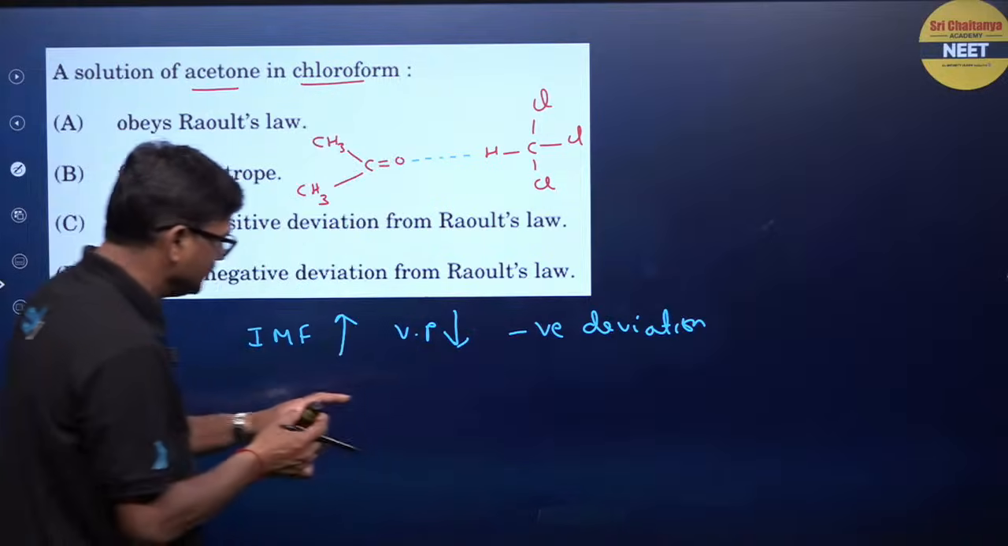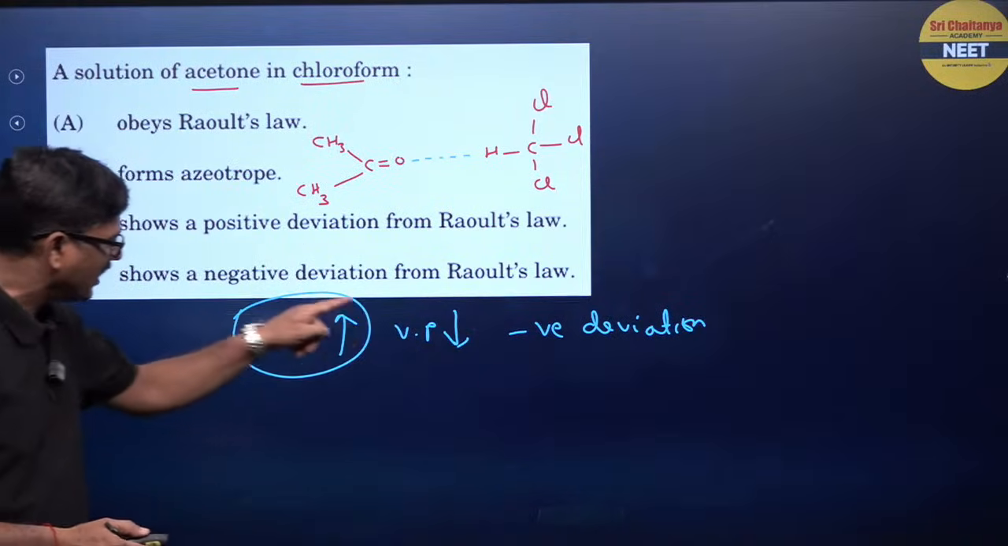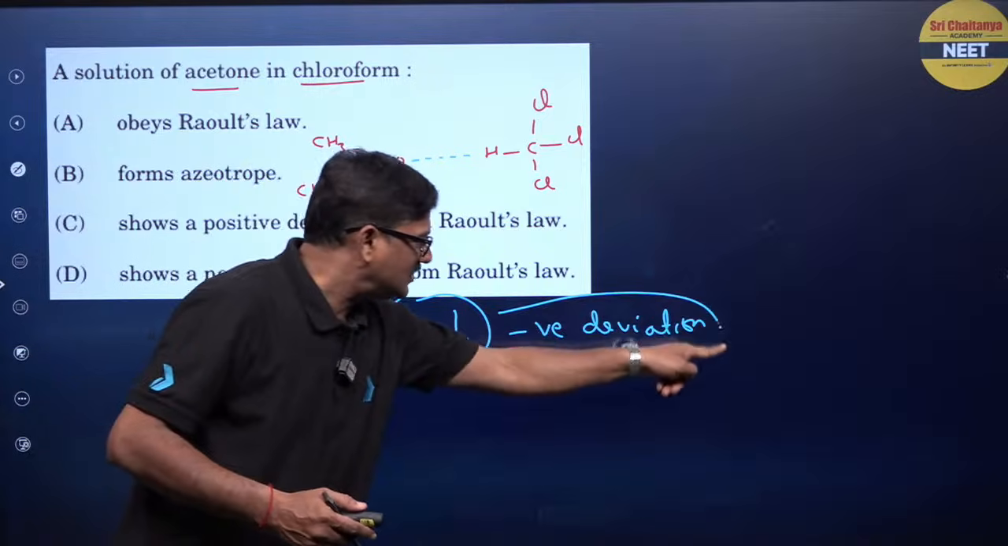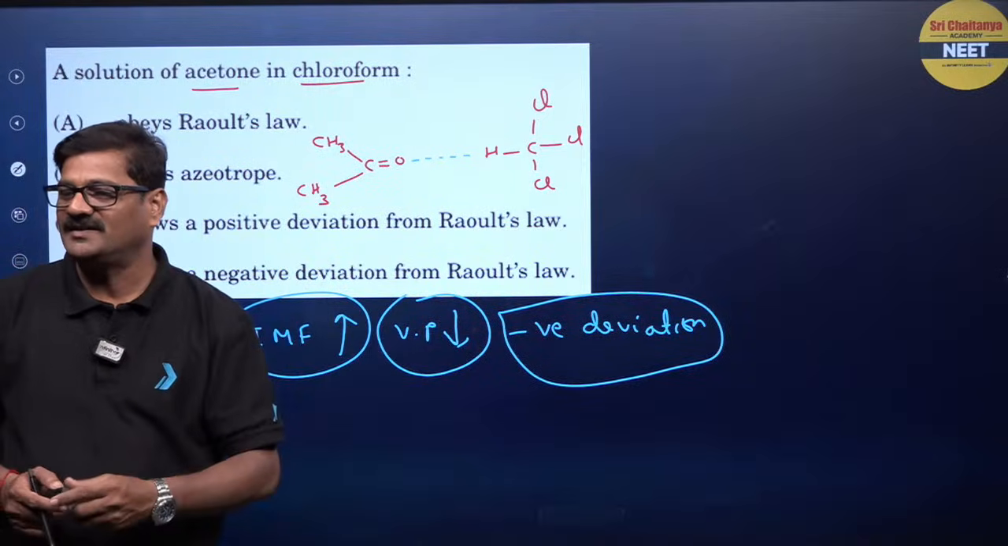negative deviation. This route map, this is your mind. You have to recall these things from your mind. Fine?